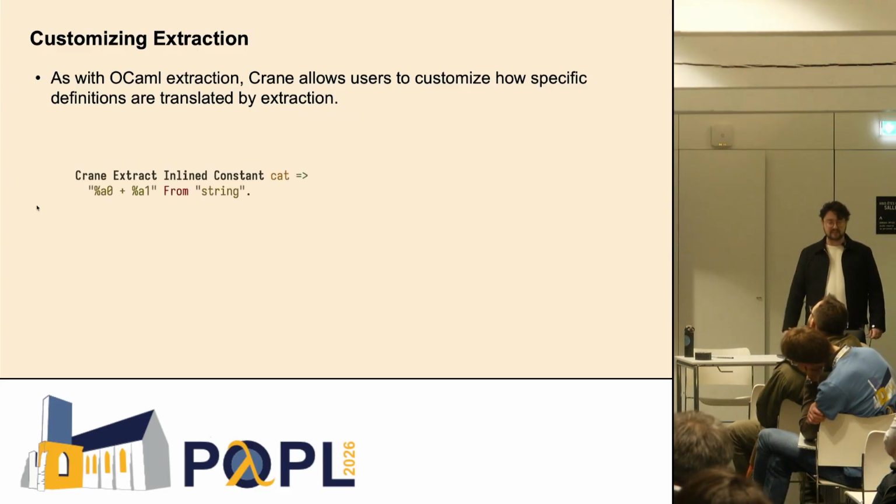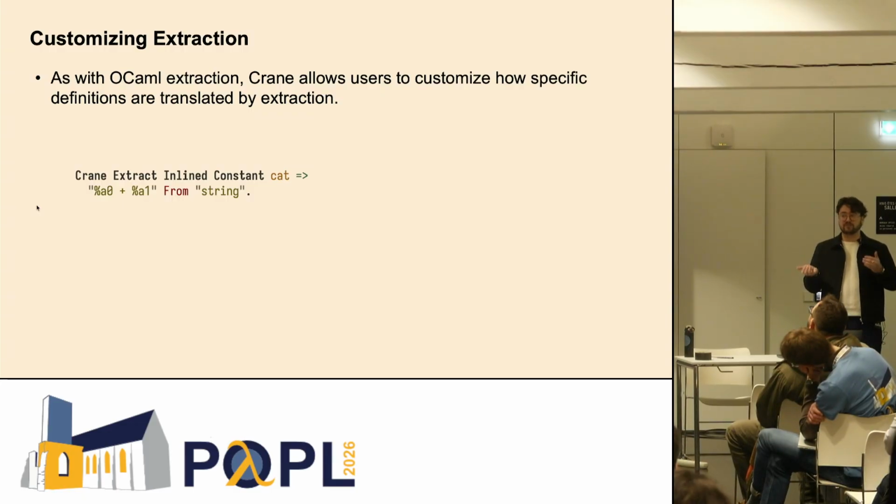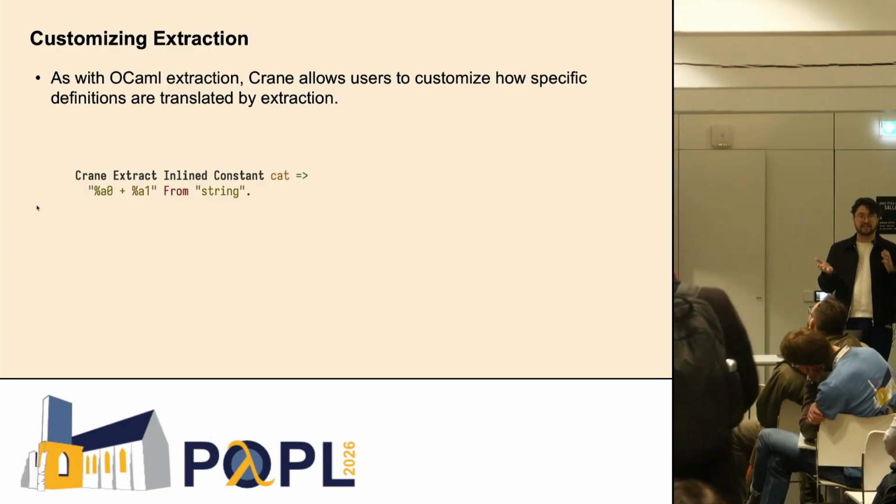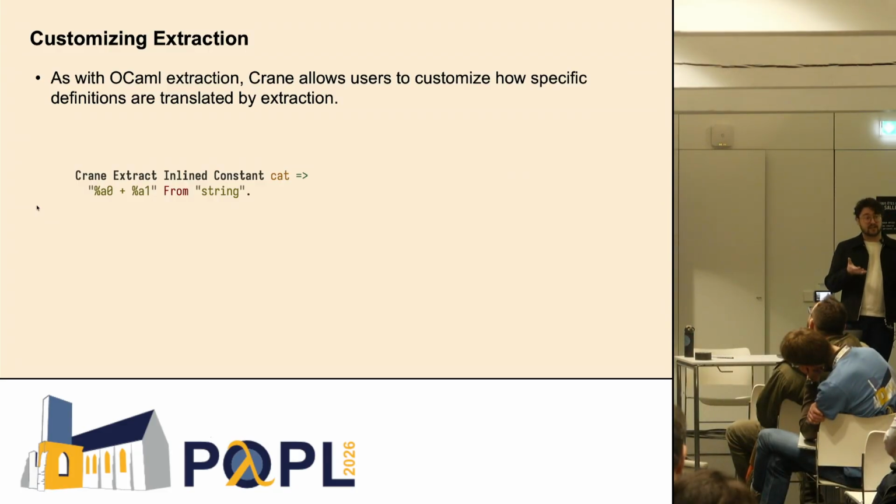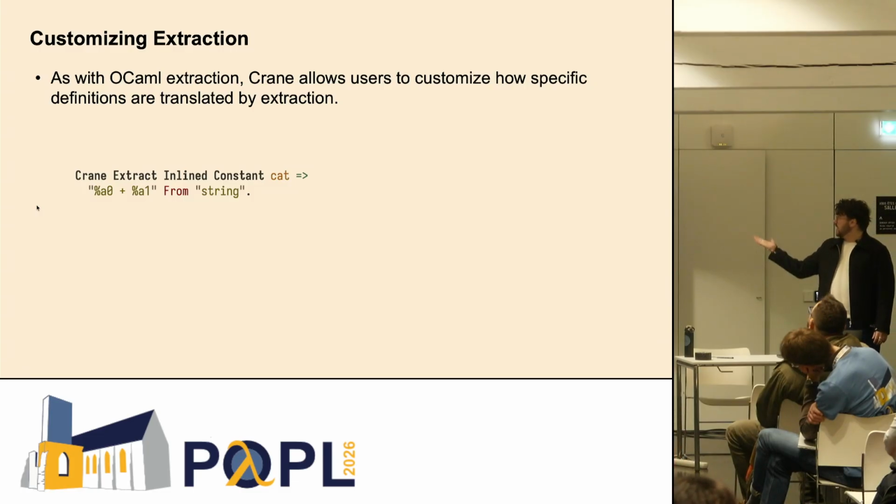So as an example, in Rocq, cat is the name of string concatenation. And if we end up extracting strings in Rocq to strings in C++, we might also then want to change how we represent the string concatenation. And we do that by this command inside of Rocq.